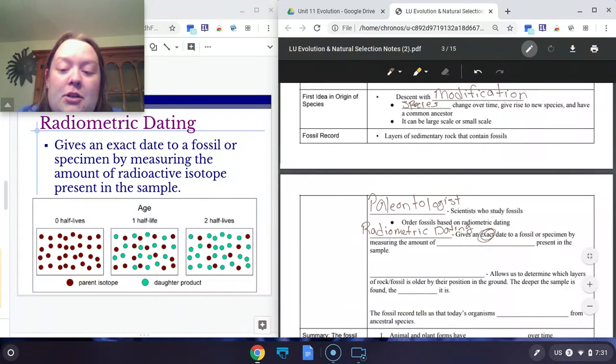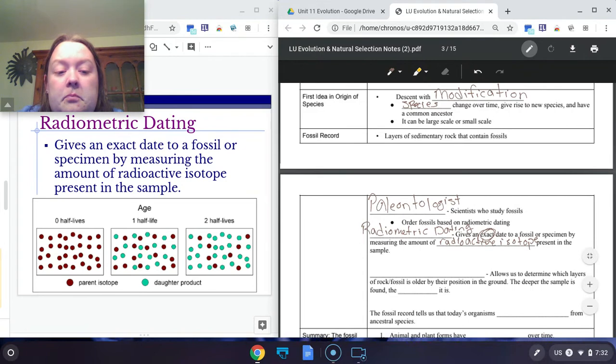And we do that by measuring the amount of radioactive isotope in the sample. So in radiometric dating, we measure the radioactivity in a sample to get a date. It's kind of where the idea comes from. So more or less, we have an idea of how long it takes for these isotopes to break down. So we know their half-lives. We know how long it takes for the isotopes to disappear within a sample.